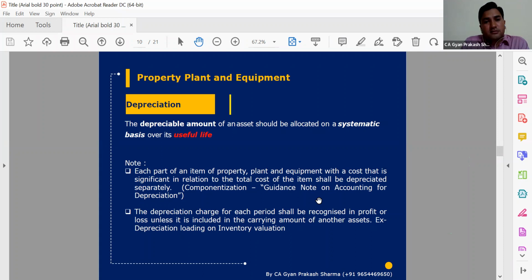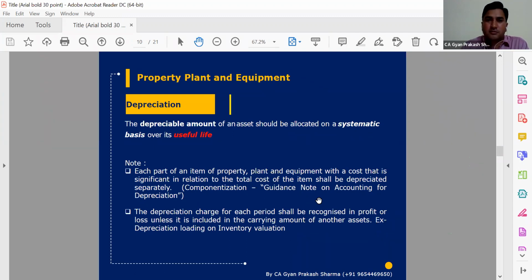Apart from that, there is the depreciation part. Before we start depreciation, the first important thing is useful life. We all know that useful life is prescribed in Schedule 2 of the Companies Act. So each and every entity, and the auditor also, refer to Schedule 2. But Schedule 2 suggests useful lives which are based on industry trends.